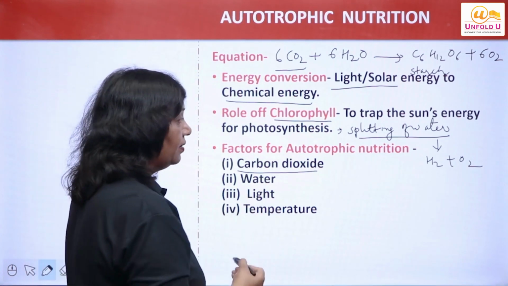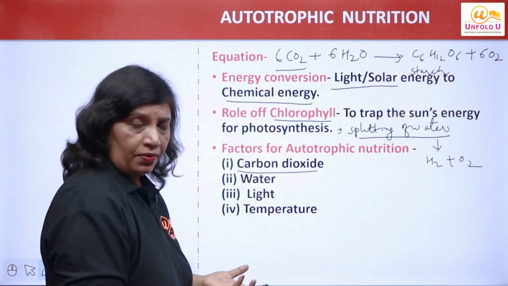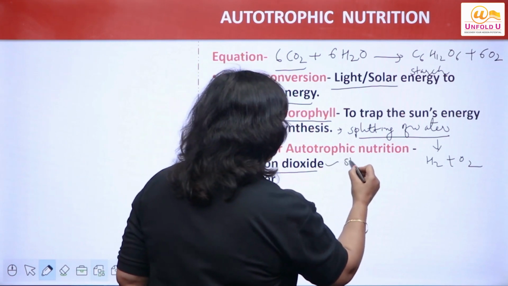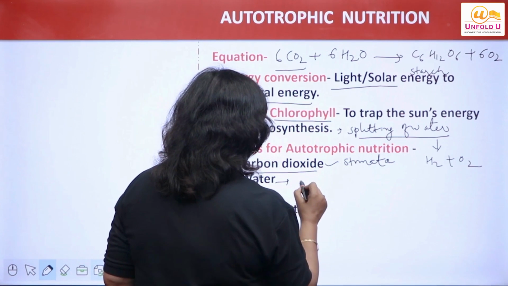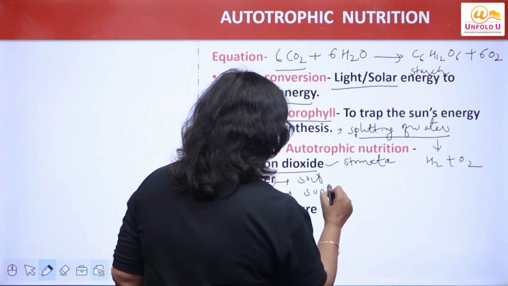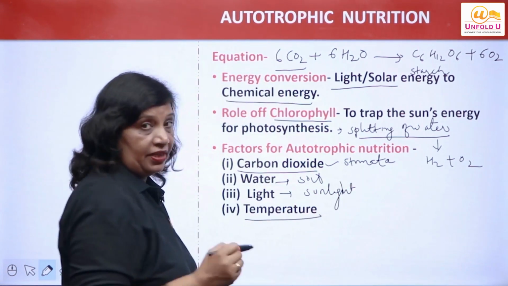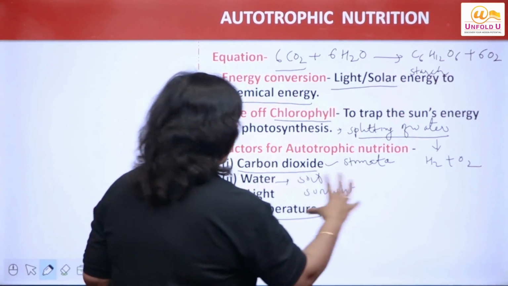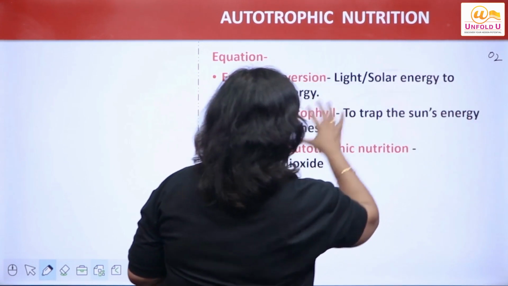Now, what are the different factors which are helping in autotrophic nutrition? We can also call them raw materials, right? Carbon dioxide, very important, is obtained through stomata; water is obtained from the soil; light is obtained from sunlight; and some amount of temperature also plays a role in photosynthesis. That is autotrophic nutrition.